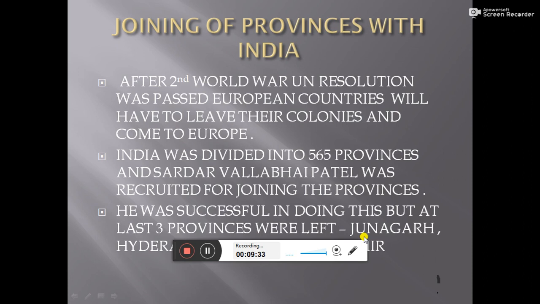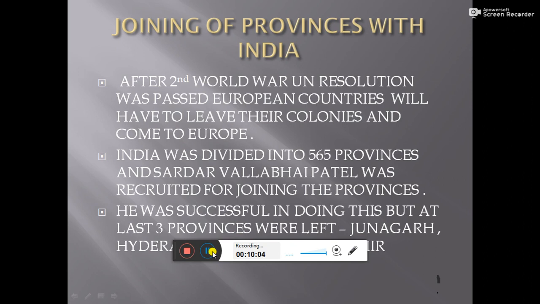Then let's come to the Hyderabad part. Hyderabad, as you can see, is in the middlemost part, in the Deccan Plateau of India. How could it join with Pakistan? But their king was not totally agreed to join with India either. So what happened? When India forced them to join, the king of Hyderabad went to the UN and told them that the Indians were forcing him to join with them.